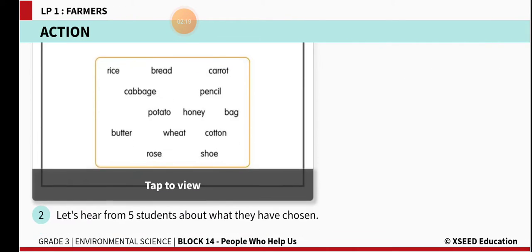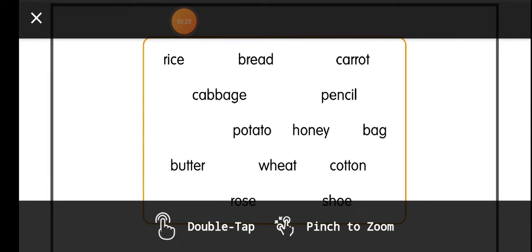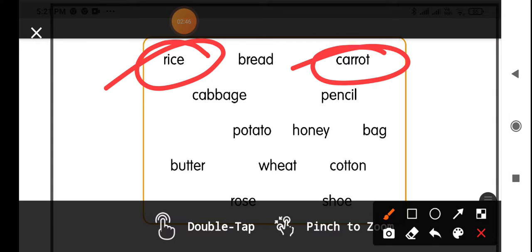Now you just find out what are the things we get from crops. Are we getting a pencil from the crop? No, we are not getting that. Are we getting rice from the crops? Yes. From the farmers, what are the different things farmers are giving us? You just circle them. Are we getting carrots from the crops? Yes, we are. So circle like that and complete this activity.